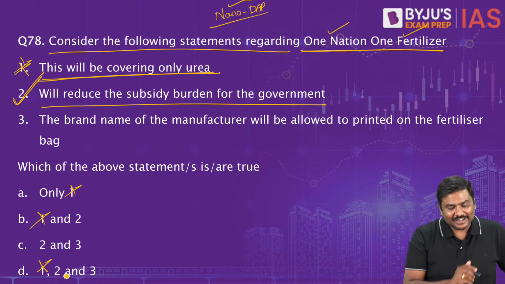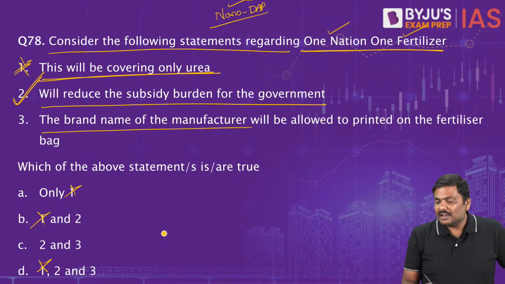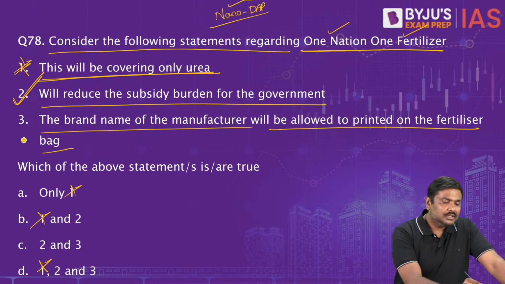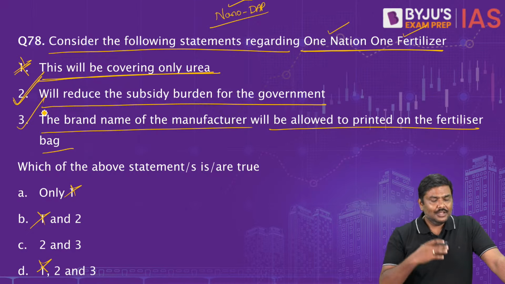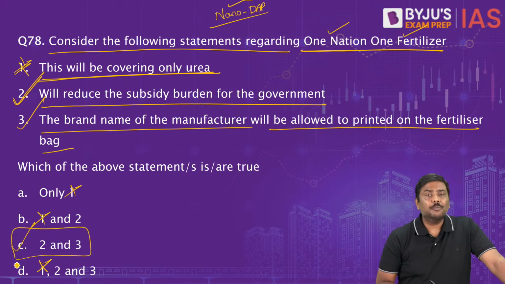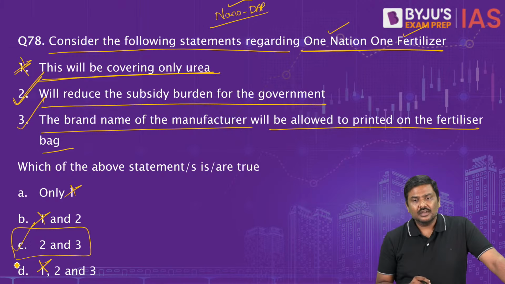The second statement is correct. The brand name of the manufacturer will be allowed to be printed on the fertilizer bag. The third statement is also correct, in fact. So 2 and 3 are correct. The right option for the question will be option C, 2 and 3. Okay.